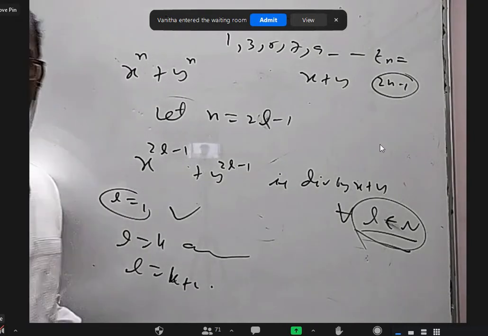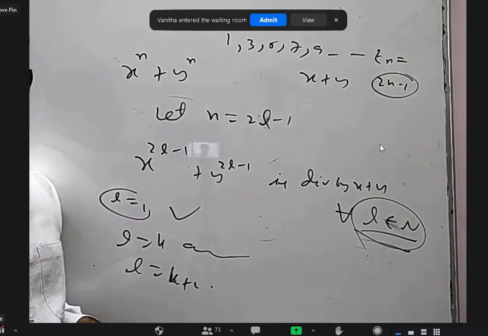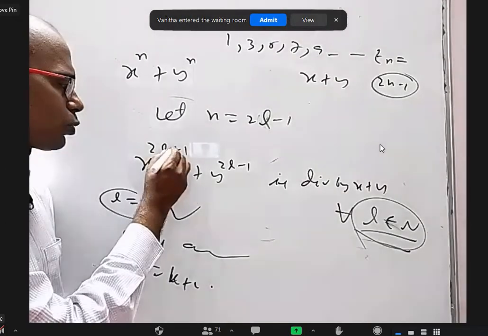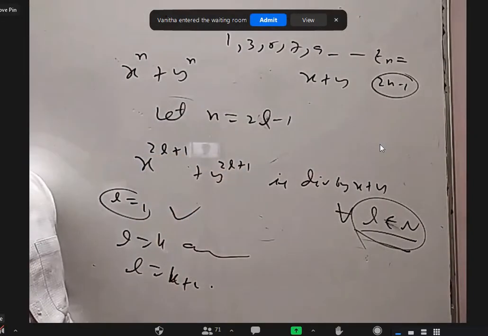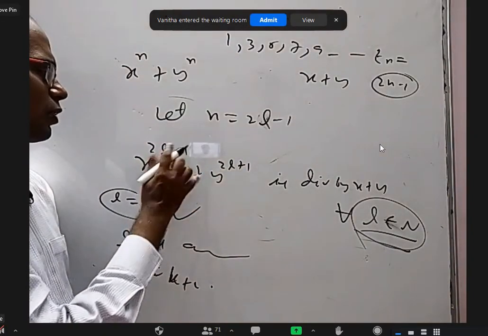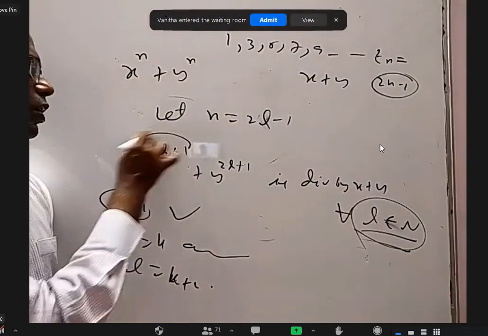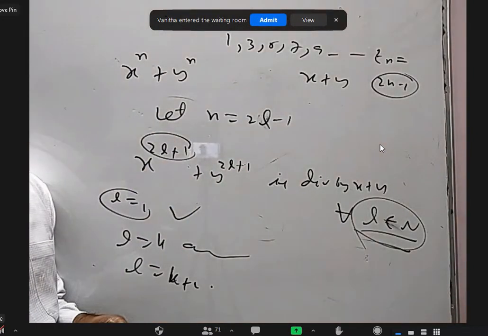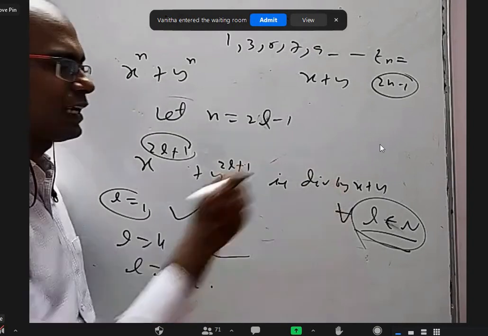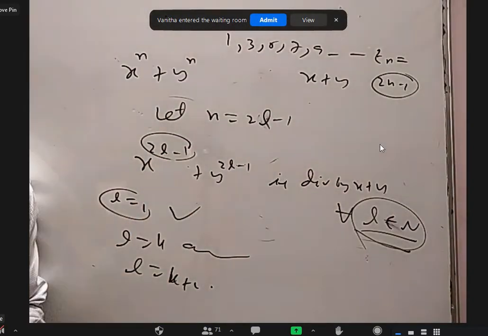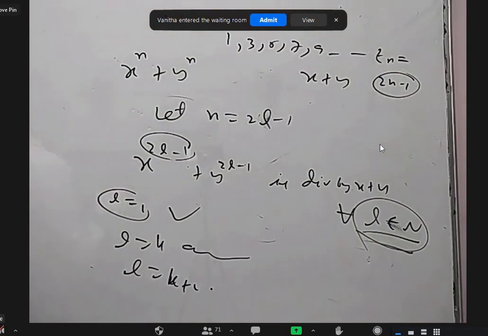Okay. In the PDF that I sent, I don't know what textbook they used, they took 2l plus 1. But I recommend taking 2l minus 1, because if it is 2l plus 1, will you cover all the odd numbers or will you miss any odd number? Sir, we'll miss 1. Yes, because you are taking l as a natural number. So minus 1 is better to take there. But I'll check what they gave in the textbook.